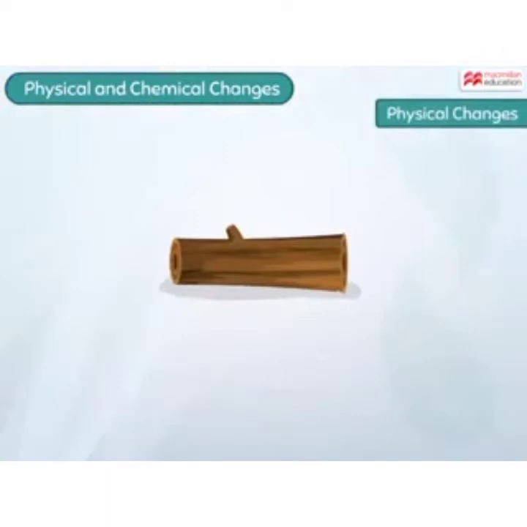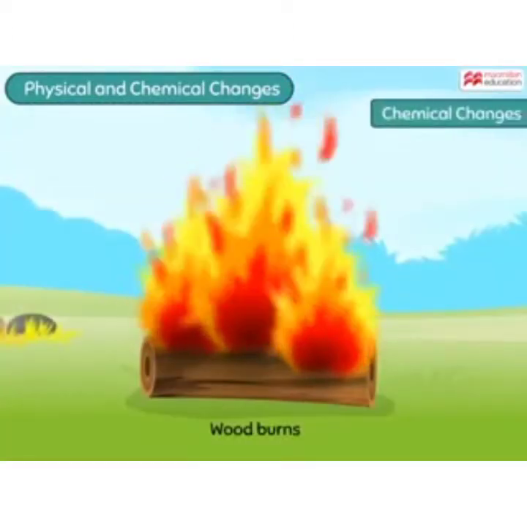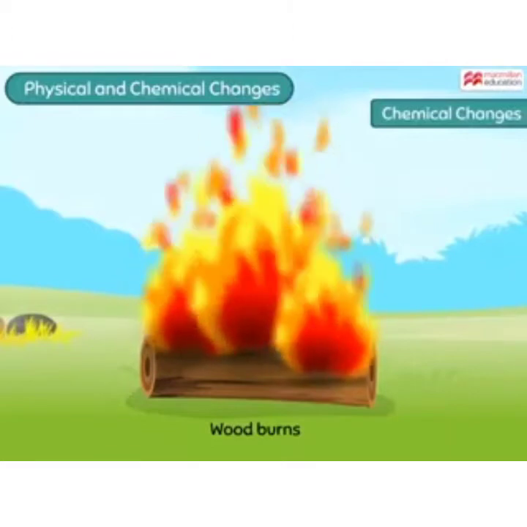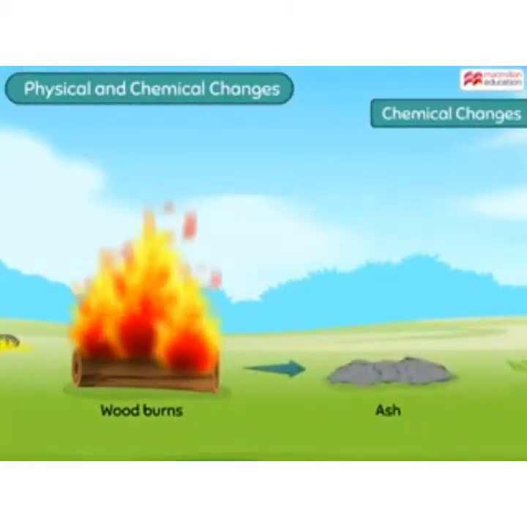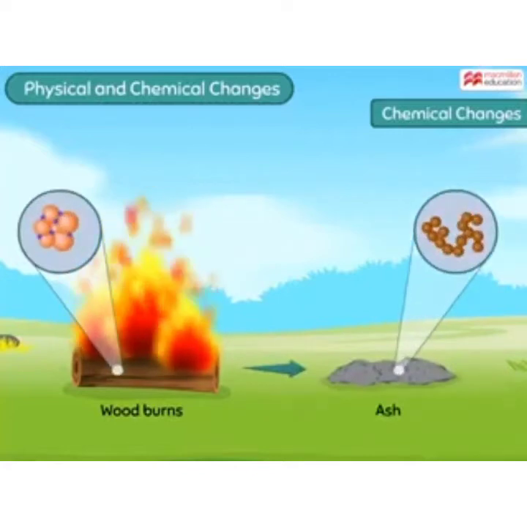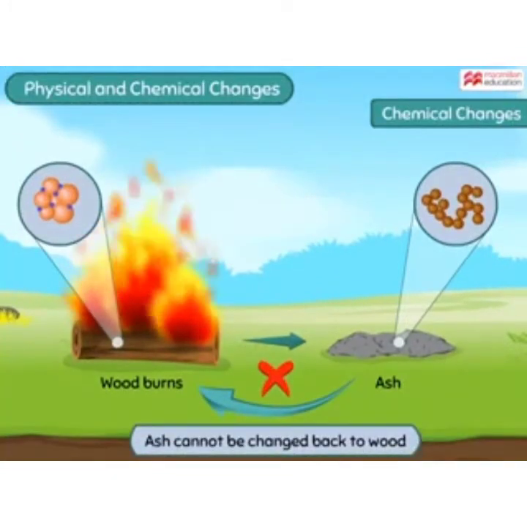Now look at this log of wood. Even after being cut from the tree, the wood remained the same. But what happens when this log of wood is set to fire? Upon burning, the wood changes into ash. Ash is a new substance which has different chemical properties than wood, and it cannot be changed back into wood again.